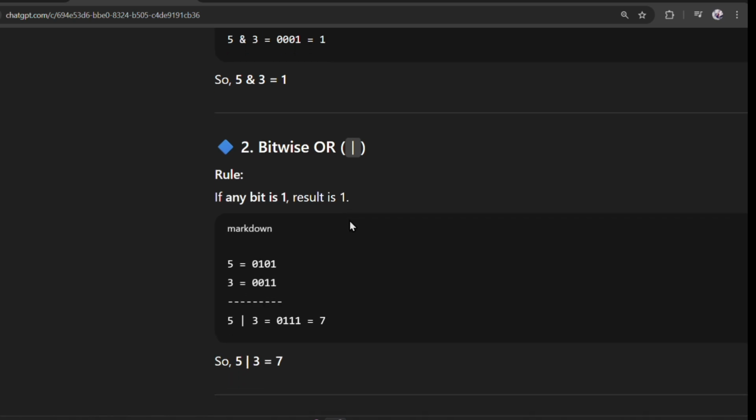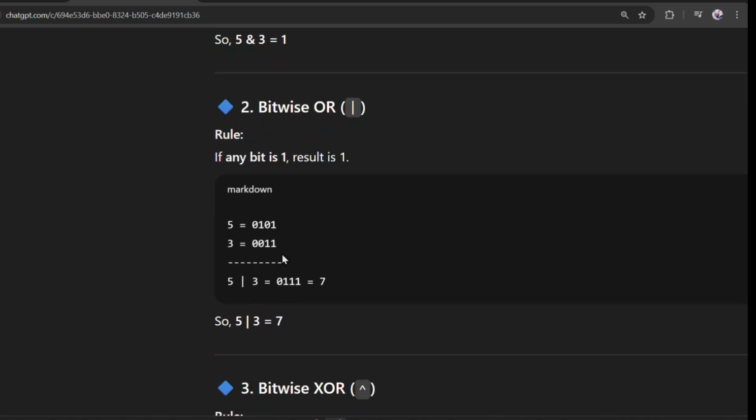Okay, so here we have 1 and 1, we will get 1. 0 and 1, since we have a single 1, we will get 1. Here also 1 and 0, we have a single 1, so we'll be getting 1. And last, we have both zeros, so we'll be getting 0. So this is about bitwise OR.